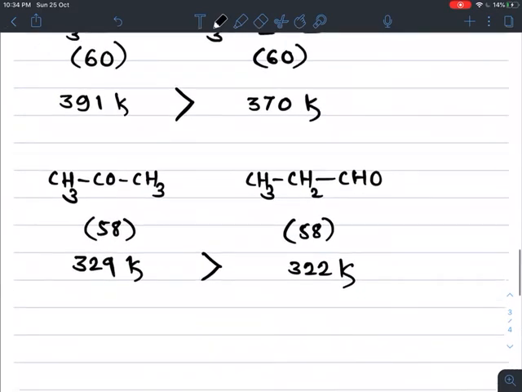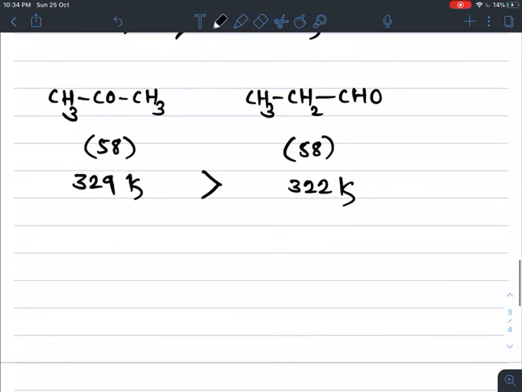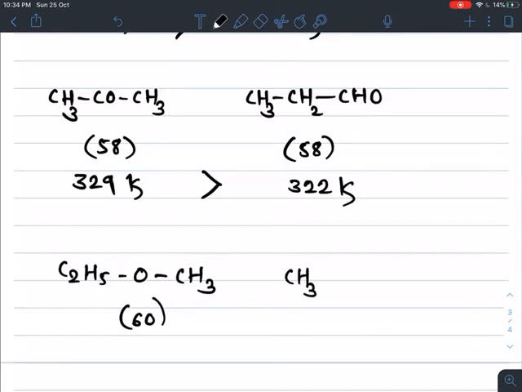If we take one more example, an ether and an alkane, ethyl methyl ether. The ethyl methyl ether formula is C2H5OCH3. Its molecular mass is 60, and if we take an alkane with approximately the same molecular mass, n-butane, CH3CH2CH2CH3, its molecular mass is 58.